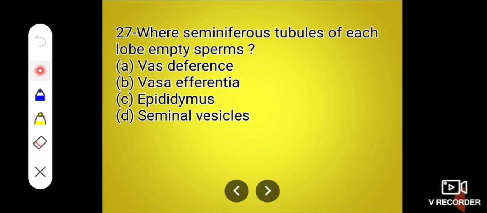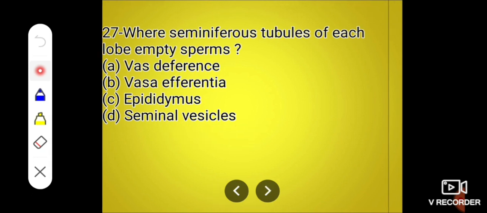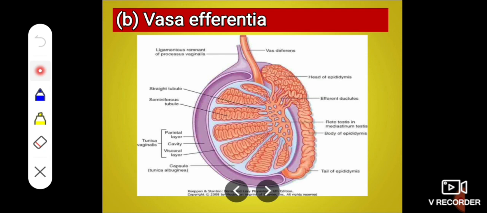Next, where does the seminiferous tubule of each lobe empty sperm? Vas deferens, vasa efferentia, epididymis, or seminal vesicle? The correct answer is vasa efferentia. See, this is the LS of testes. These are seminiferous tubules where sperm are produced. Their terminal ends join to form the rete testis. Then small ductules called vasa efferentia are there. Then epididymis and finally vasa deferens.